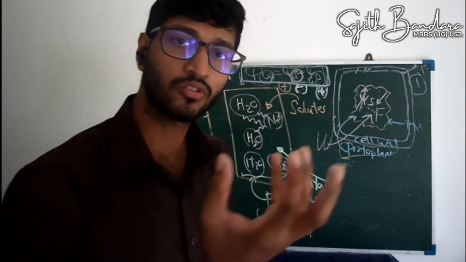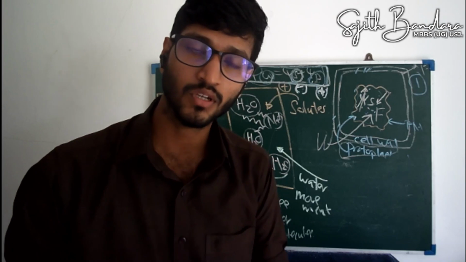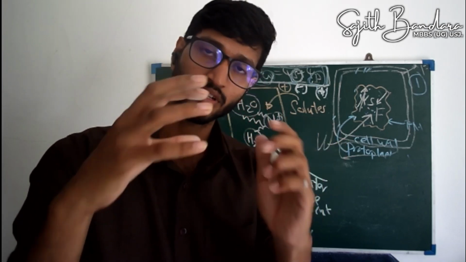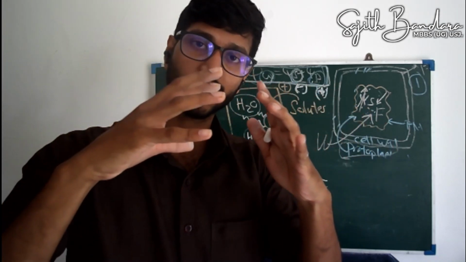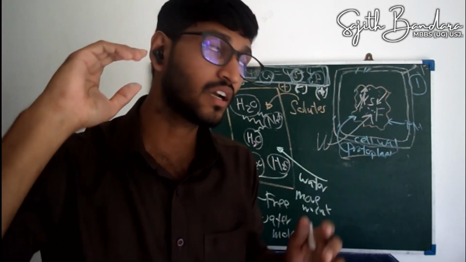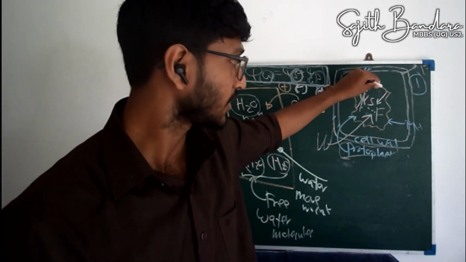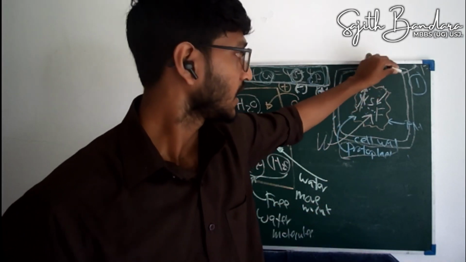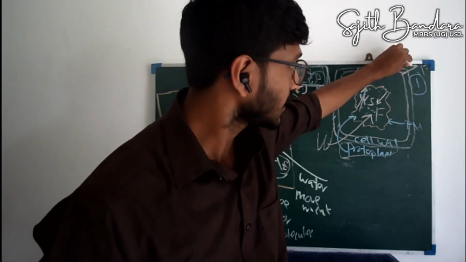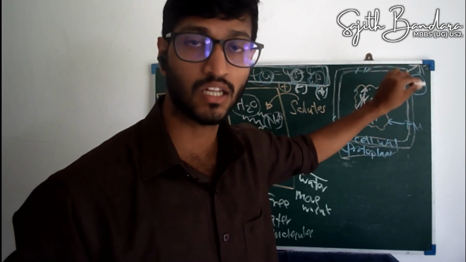Water molecules seep into the protoplast. So now what happens? The plasma membrane expands. The protoplast expands, and ultimately there will be one point where this plasma membrane gets attached to the cell wall.